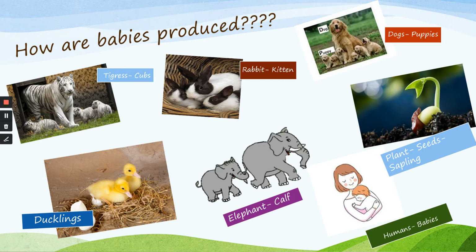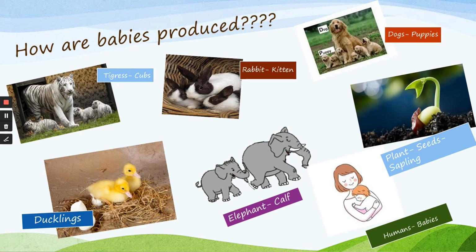A tiger produces a younger tiger, whereas a tiger never produces a duckling. No, it produces a younger one which looks like it. And the same with elephant. Elephant produces a calf, but an elephant never produces babies or puppies.